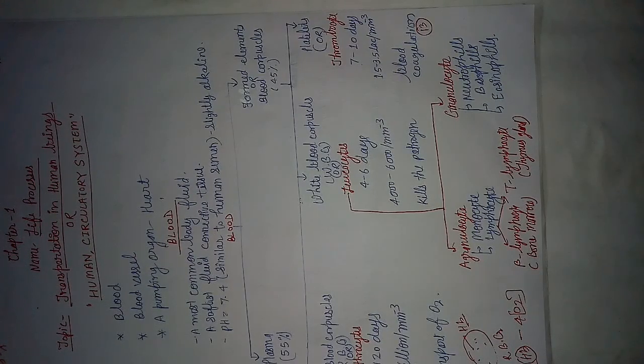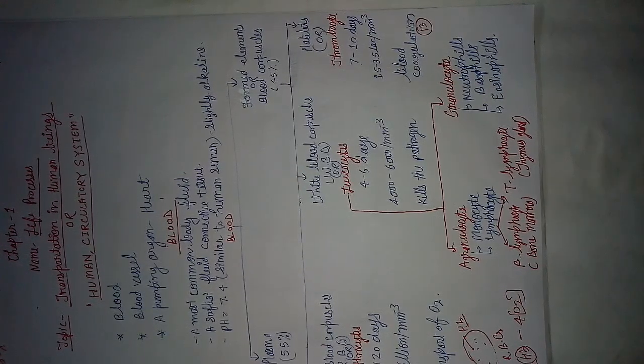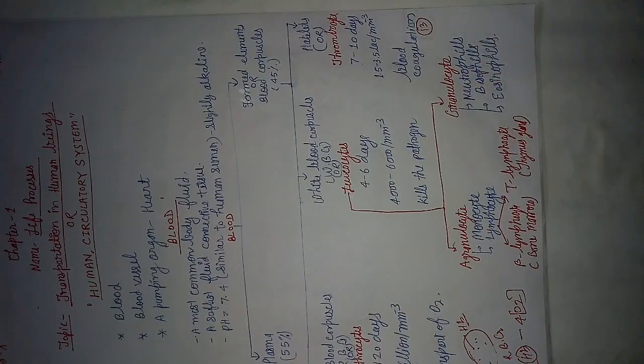And as time goes on, the number of T lymphocytes gets decreased in an HIV infected person, and the person is going slowly near to death. That is why the life of an HIV infected patient cannot be saved.